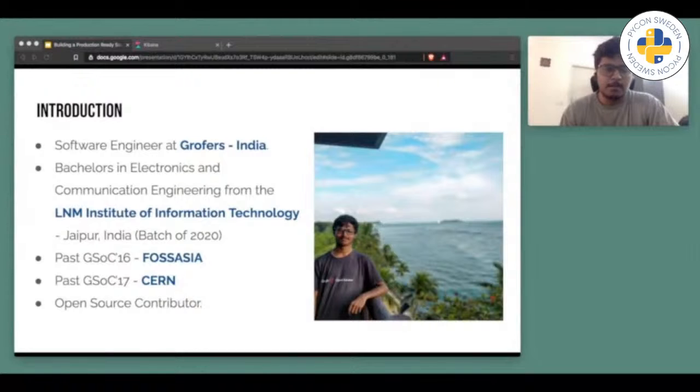A bit about me. I'm a software engineer at Grofers. Grofers is India's largest e-grocery platform. I have done my bachelor's in electronics and communication engineering from LNM Jaipur. I am a recent graduate; I graduated this year only. In the past, I have been a two-time Google Summer of Code participant, where I worked with open source organizations like FOSS and CERN.